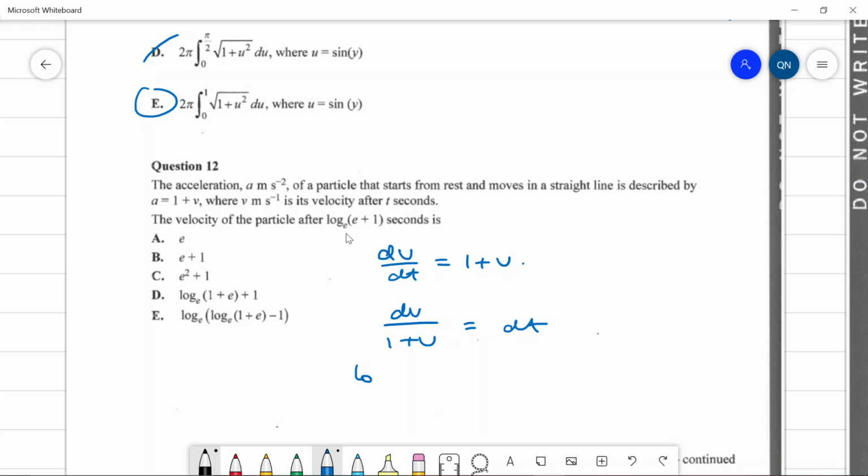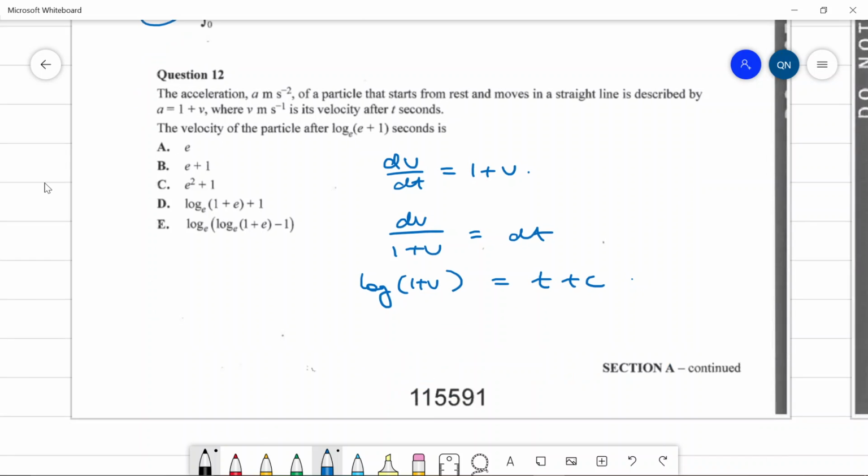So log of 1 plus v equals t plus c. It starts from rest, so at t equals 0, v equals 0 as well. Plugging everything in, we get log of 1 equals 0 plus c. Log of 1 is 0, so c equals 0.